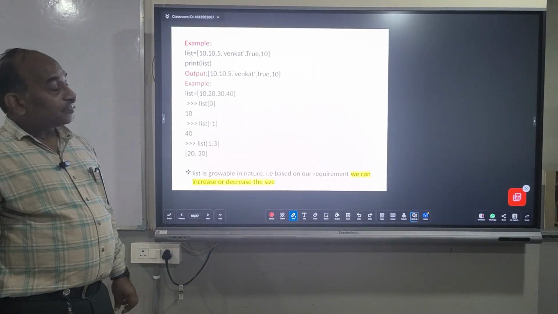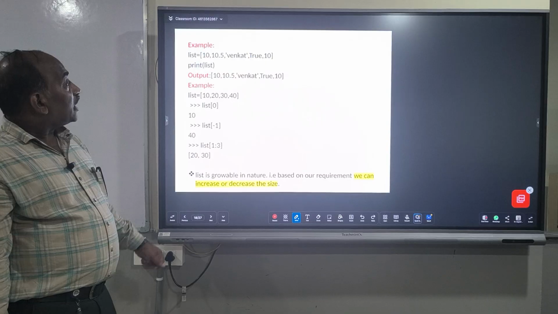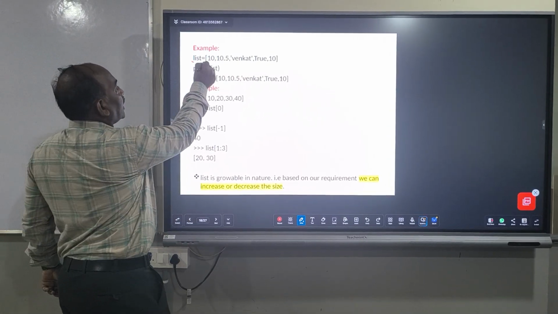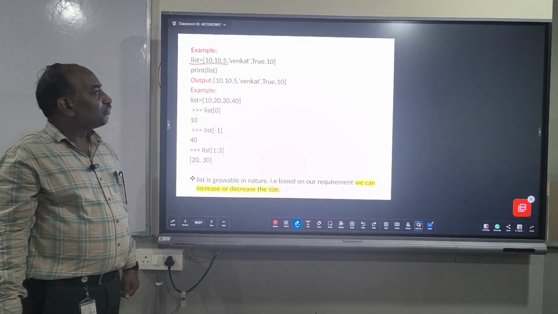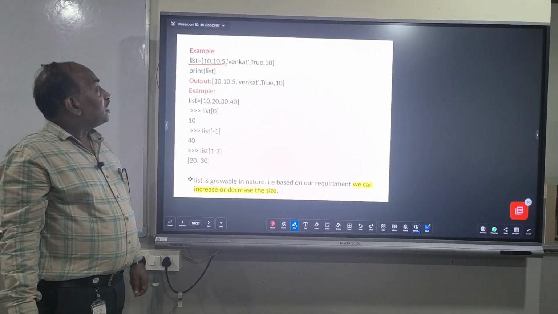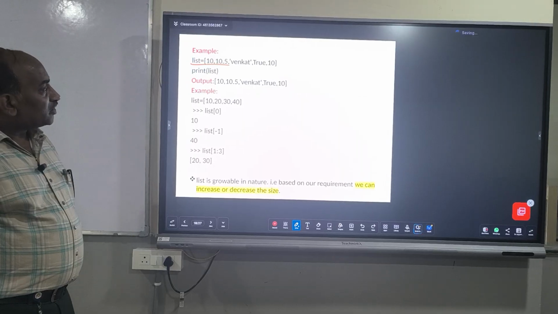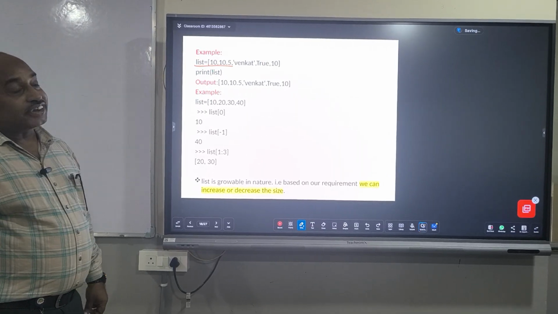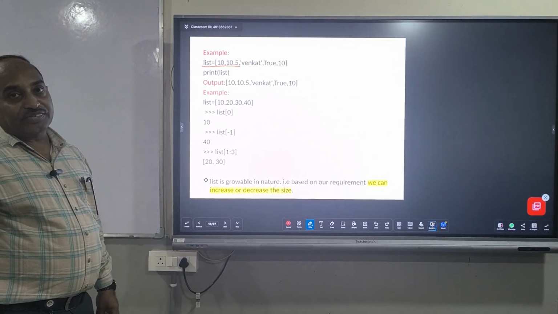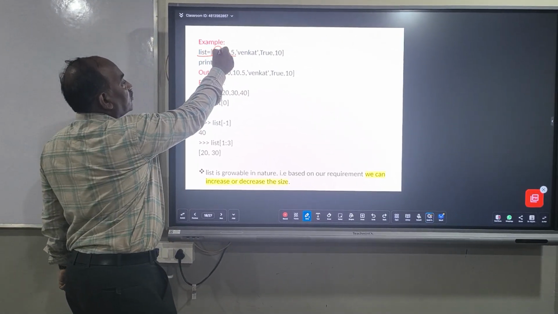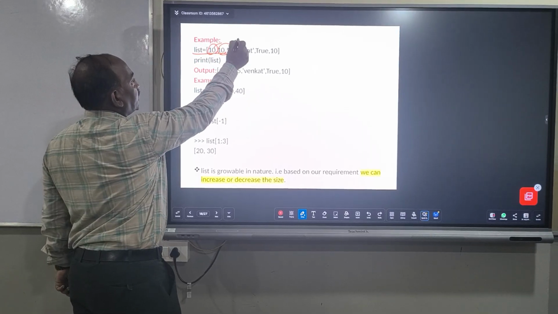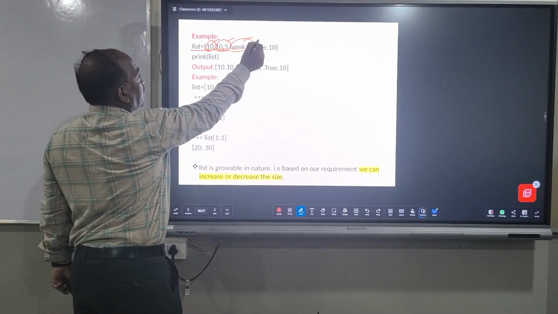This is one simple example for a list. We can create a list like this: list equals 10, 10.5, Venkat, true, 10. Here, 10, 10.5, Venkat, true, and 10 are the list elements. This is the first element of the list, this is the second element, and Venkat is the third element of the list.